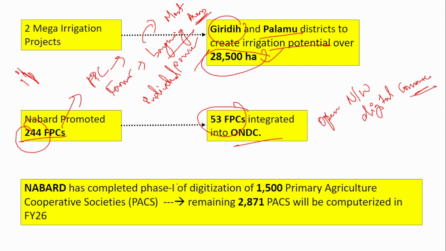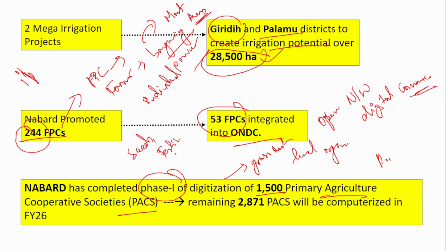Next is NABARD has completed phase 1 of digitization of the 1500 PACs, that is primary agriculture cooperative societies. PACs are nothing but grassroots level organizations. This is a point of contact for the farmers. If the farmers want a loan, they come and ask the PACs. So, this is a point of source for the farmers to ask for credit. Apart from providing credit, it also provides other agricultural inputs like seeds and fertilizers, which are also provided by the PACs.